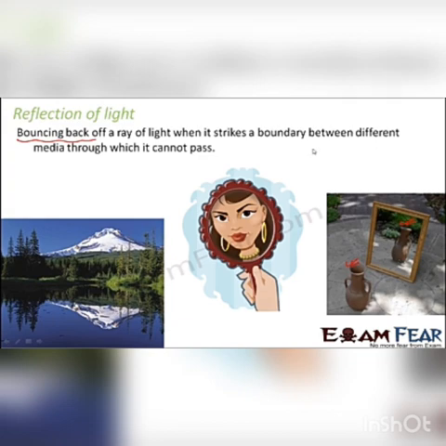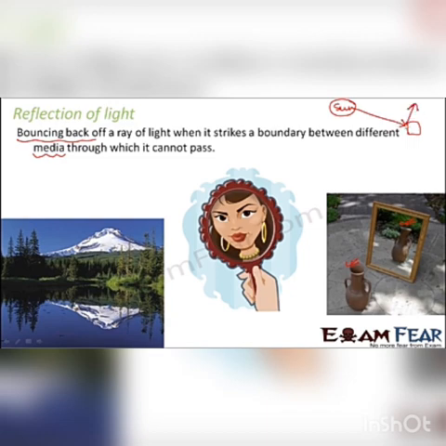Now what do I mean by different media? Media means any object through which the light is traveling. For example, let us take a rough example, if light is coming from the sun. Let us say this is the sun and a ray of light is coming from the sun and it hits an object here. This object is an opaque object. It doesn't allow light to pass through it. So what will happen? Light will bounce back.